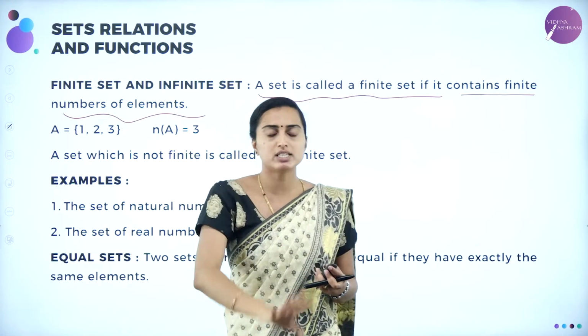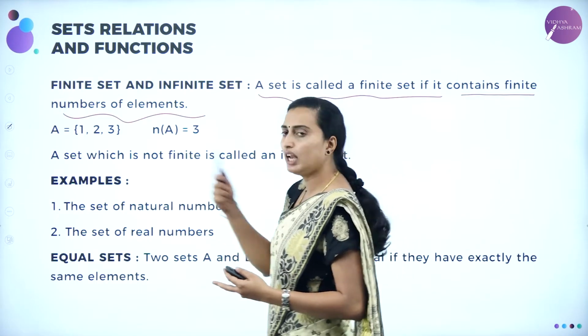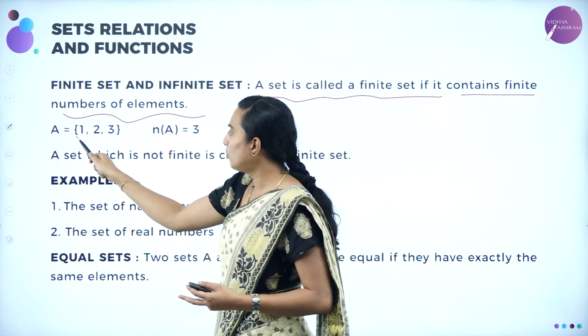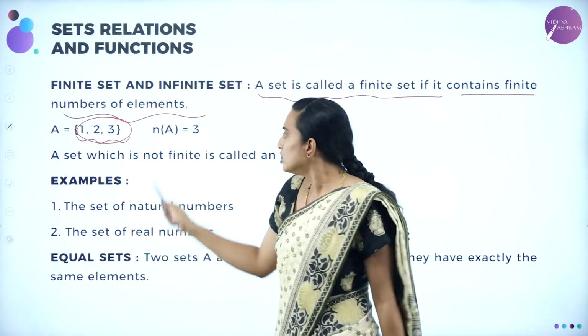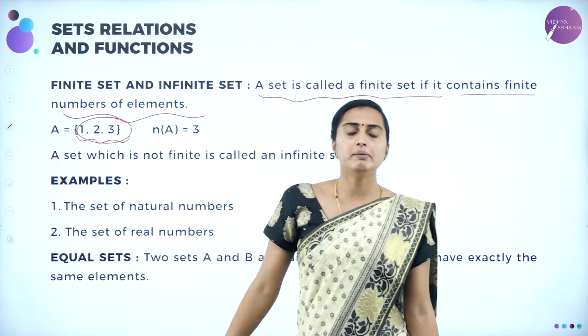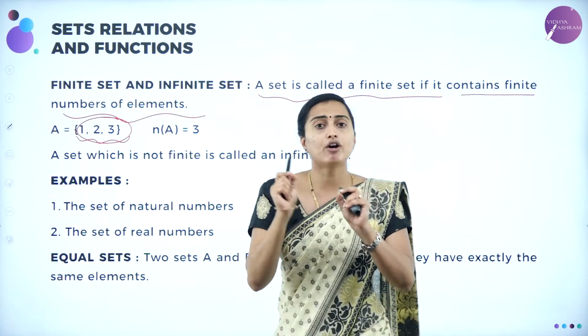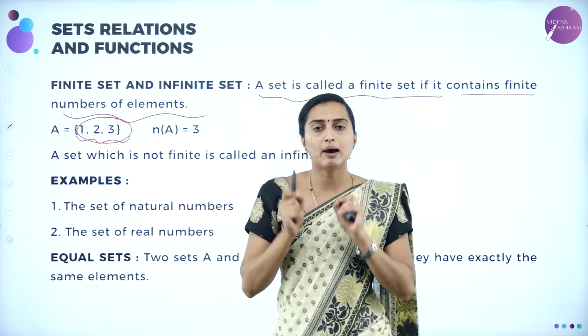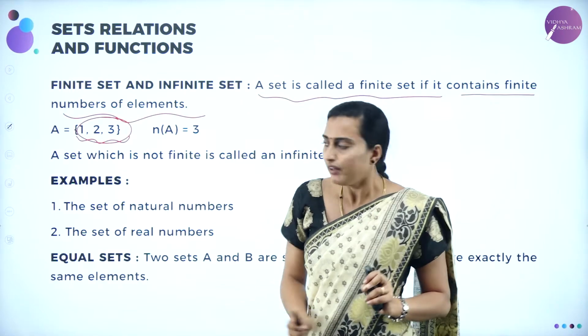Okay, that is going to be known as the finite set, and one which cannot be counted is infinite. Here I have taken an example: A is equal to {1, 2, 3}. It can be counted. There are three elements. Elements are always represented by n(A). n(A) means the number of elements inside the set A. Understood? There are three elements.